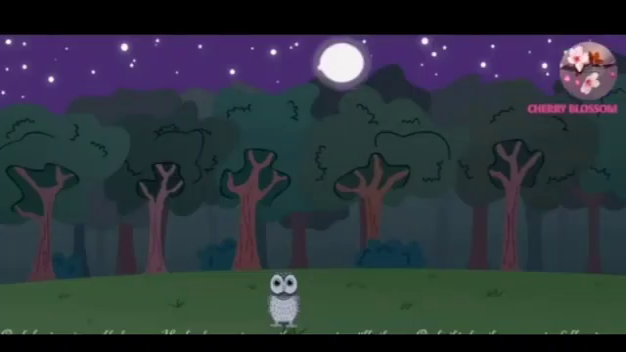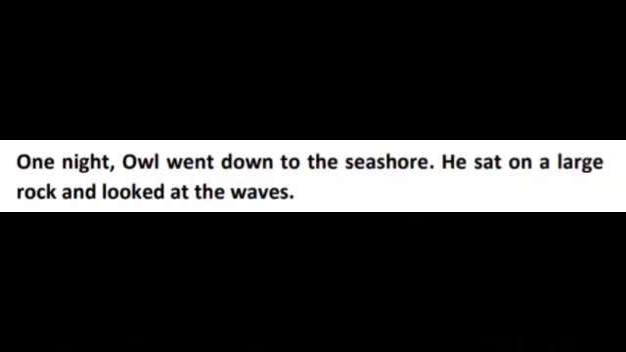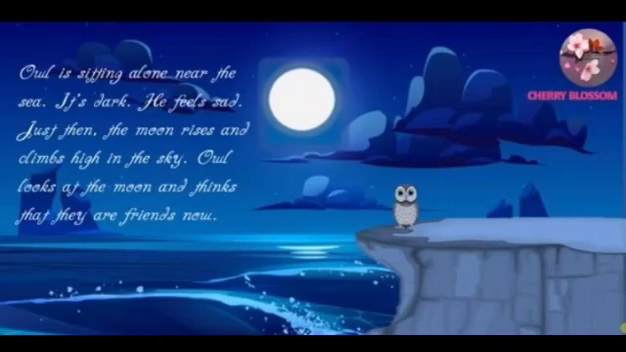Let us start with the story. All of you take out your book and put your finger, okay? And read along with me. One night, Owl went down to the seashore. He sat on a large rock and looked at the waves. So children, the owl went to the seashore one night. Seashore means sea beach, a place where there is sea, sand and rocks. The owl sat on a rock and looked at the waves. Have you been near the sea beach, children?